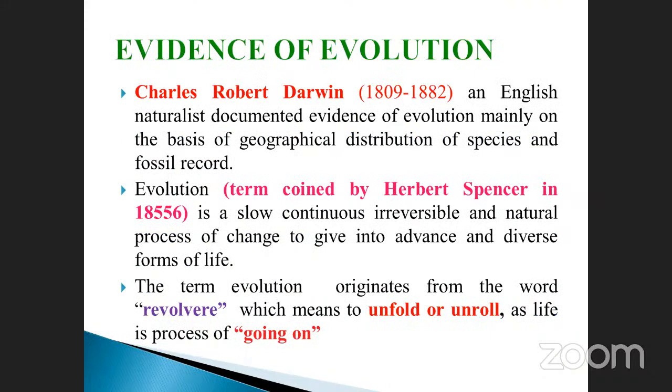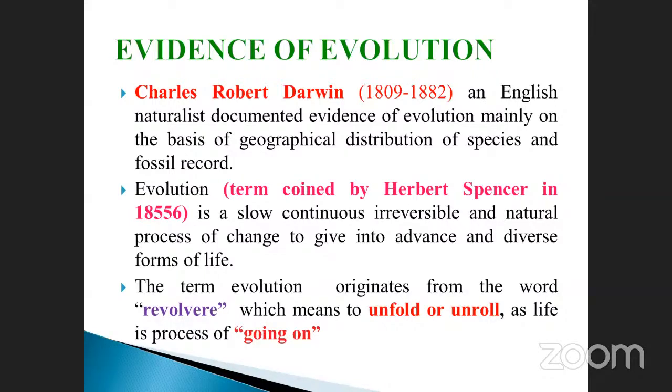Many scientists have done work on the evolution aspect, on how organisms or lives originated, whether maybe like this or maybe not like this, and they analyzed their research.